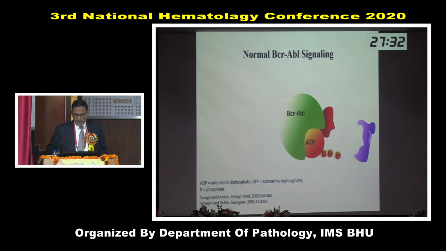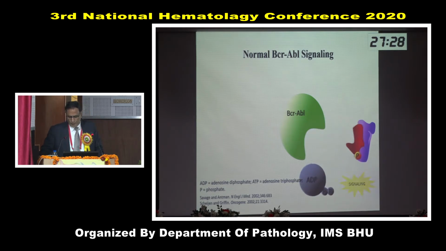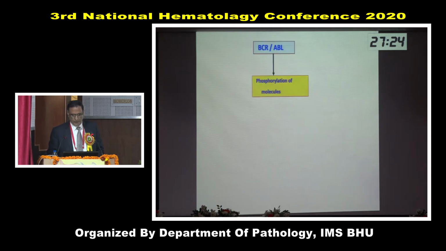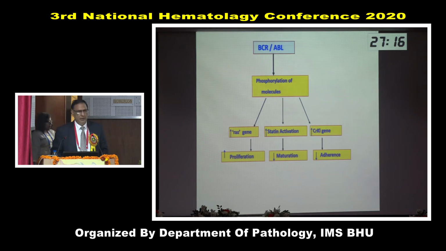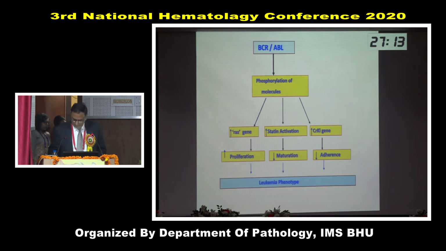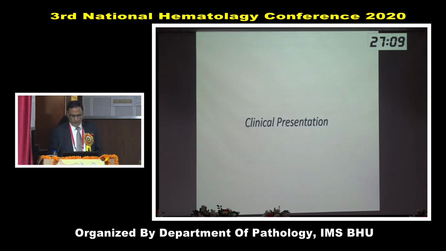And what happens? BCR-ABL has an ATP binding site, which phosphorylates signals leading to neoplastic transformation. And there are downstream signals leading to increased proliferation of cells, decreased maturation of cells, and decreased adherence. The final outcome is neoplastic transformation of the cell and generation of leukemia.